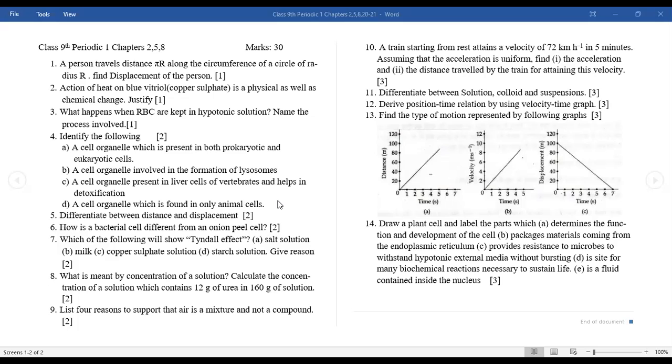Continuously it was told that when a 2 mark question is there, you have to write a 4-point difference, and that too in a proper column form. But still students are not following. If you want to lose marks and only then you will understand, then better you do that. Same thing: how is a bacteria cell different from an onion peel cell? That is again the same question repeated, but here also the same mistake.